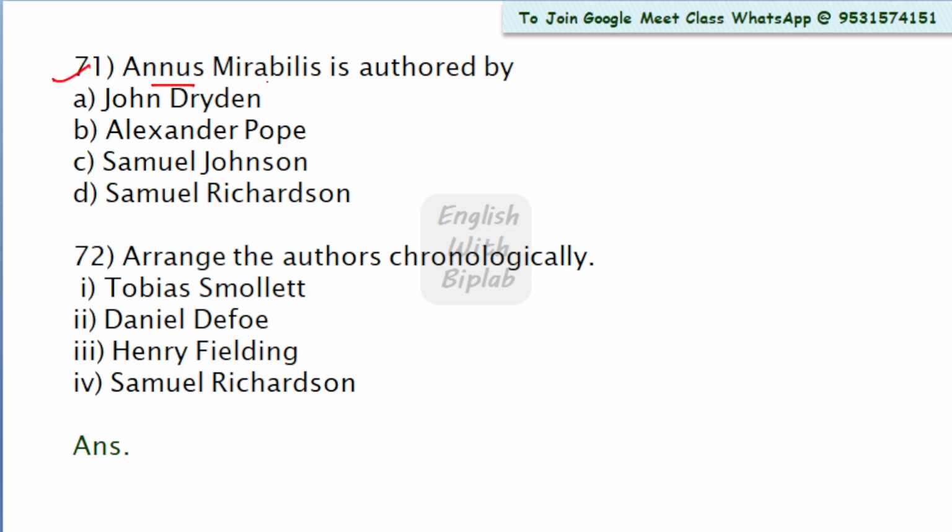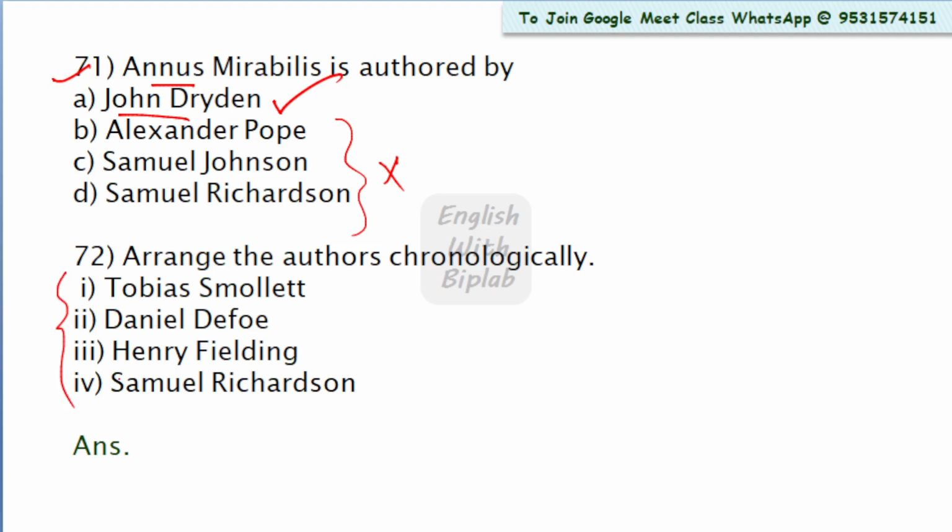Annus Mirabilis is authored by John Dryden. All other options are not correct. So Annus Mirabilis is a work by John Dryden. Now come to question number 72. Arrange the authors chronologically. I have not given the options here, but I have given a list of authors, and you will have to arrange them chronologically.